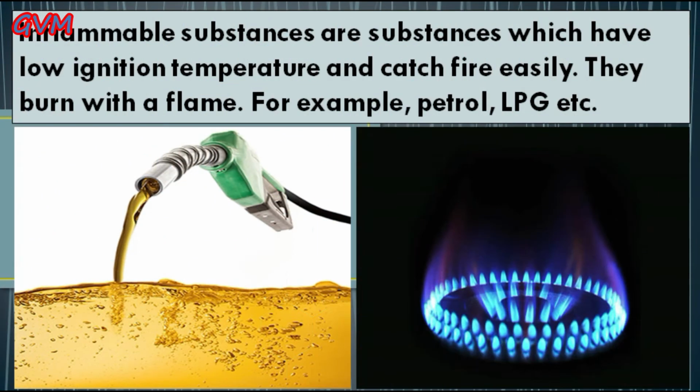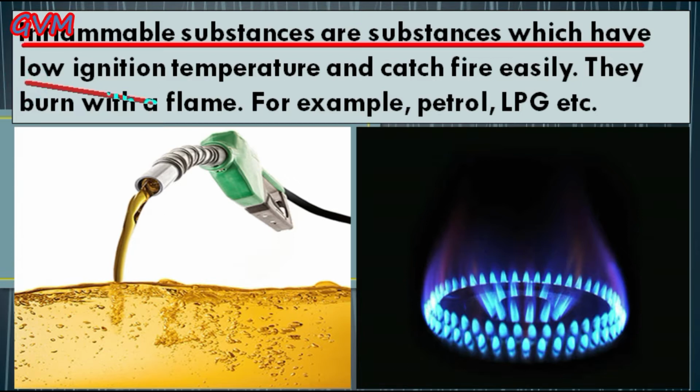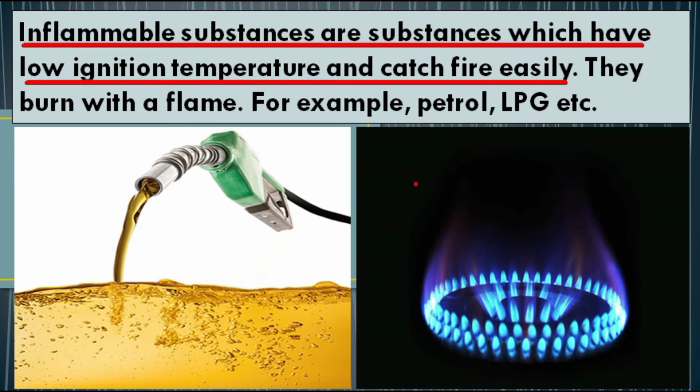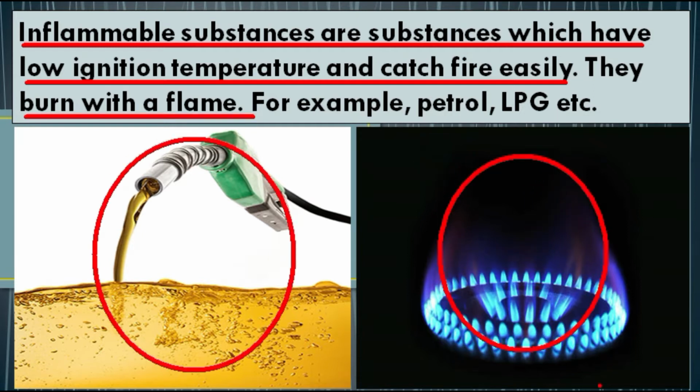Now students, here is a question: what are inflammable substances? Students, inflammable substances are those substances which have very low ignition temperature and they catch fire very easily, and they even burn with a flame, like petrol and LPG.